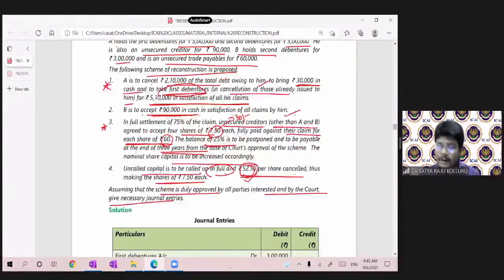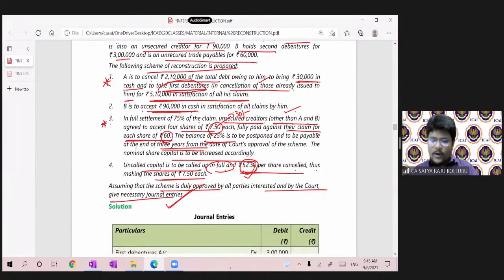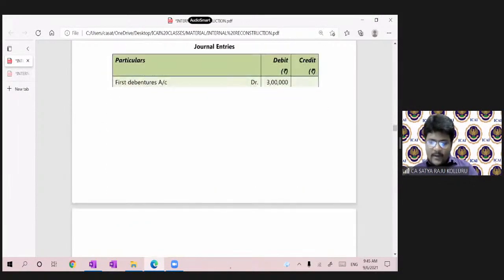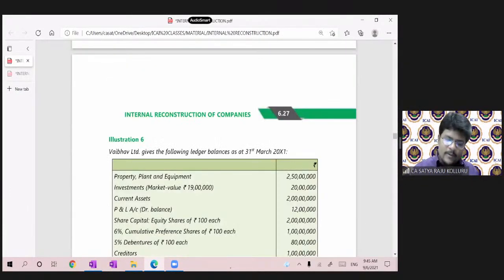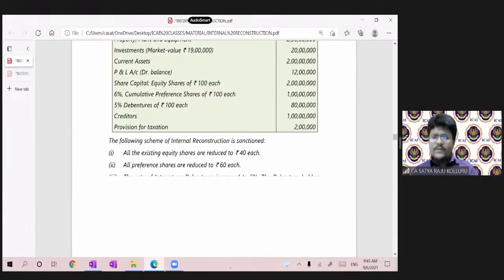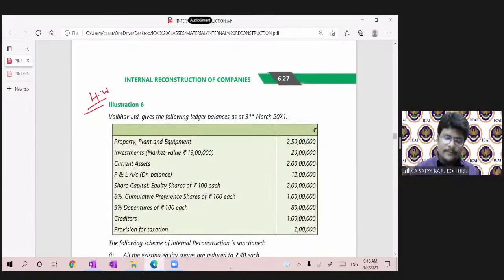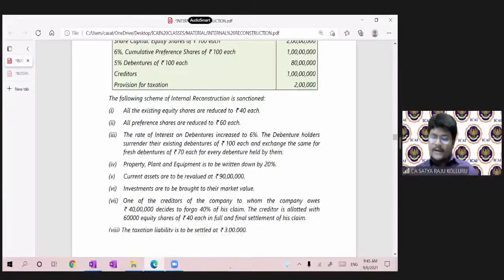You have to complete from your end. Assuming the scheme was duly approved, give necessary journal entries. Okay, they are just asking for the journal entries. I gave only one homework, which was the balance sheet for the previous problem, and one more homework I am giving. Please all of you complete from your end. The problem was illustration number 6, homework. You can easily complete it, no doubt about it. It is almost similar to problem number 5. Just now I mentioned illustration number 5, an almost similar problem. Please all of you complete from your end, guys.